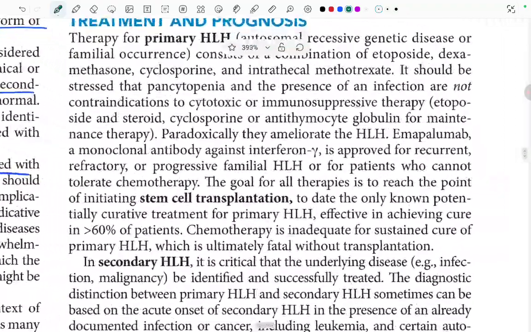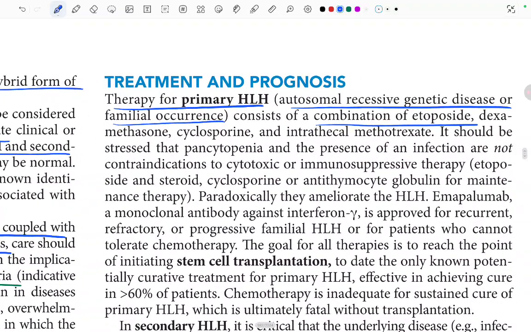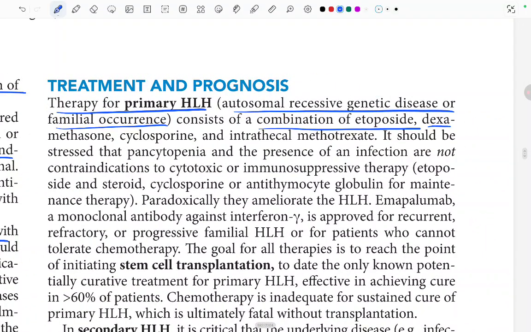Treatment and prognosis. Therapy for primary HLH, that is autosomal recessive genetic disease or familial occurrence, consists of a combination of etoposide, dexamethasone, cyclosporin and intrathecal methotrexate. It should be stressed that pancytopenia and the presence of infection are not contraindications to cytotoxic or immunosuppressive therapy.